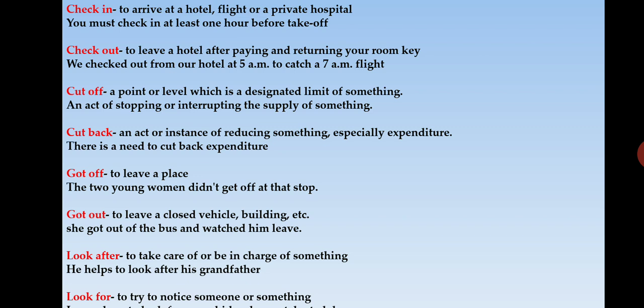Another meaning of cut off is an act of stopping or interrupting the supply of something. Electricity was cut off, power supply was cut off, means an interruption in the progress of something.